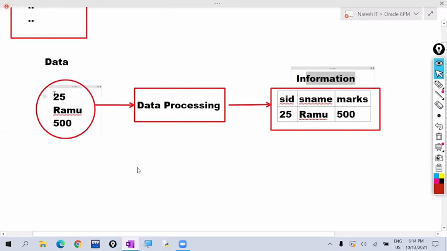Here, what is this 25? We are not understanding. Here, 25 is student ID. Here, what is Ramu? We are not understanding. Here, Ramu is the student name. So, data is not in meaningful form. Information is in meaningful form.